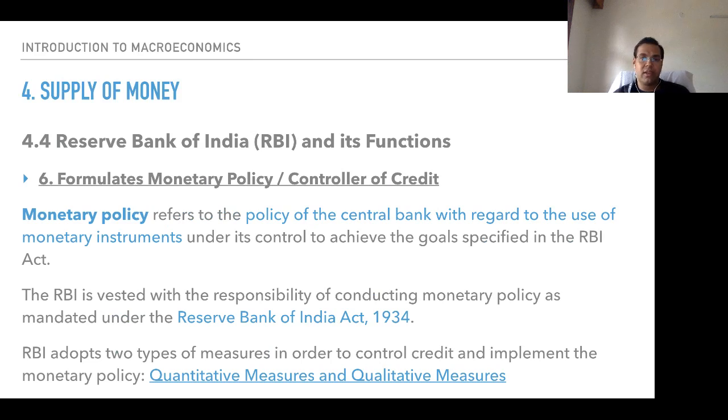So this is how forex reserves are included within this aspect. Yes. Followed by it is the formulation of monetary policy or controller of credit.